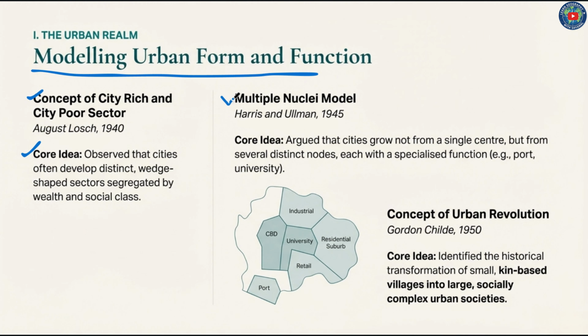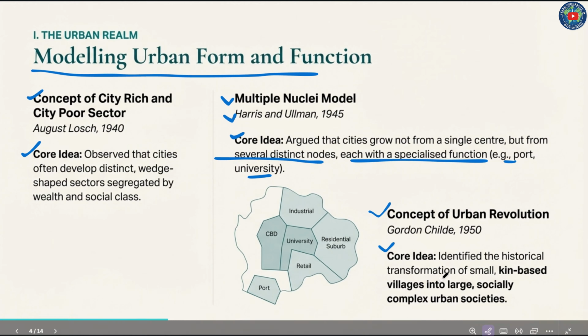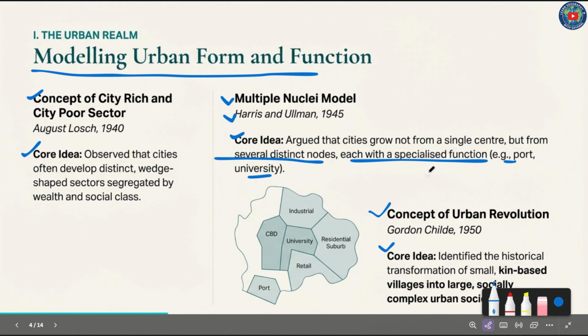Then the multiple nuclei model, provided by Harris and Ullman in 1945. The core idea of this model was that cities grow not from a single center but from several distinct nodes, each with a specialized function. Example: port, university, etc. The concept of urban evolution was provided by Gordon Childe in 1950. The core idea was to identify the historical transformation of small kin-based villages into large, socially complex urban societies.